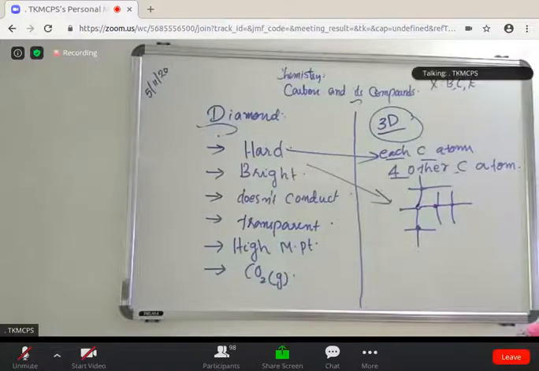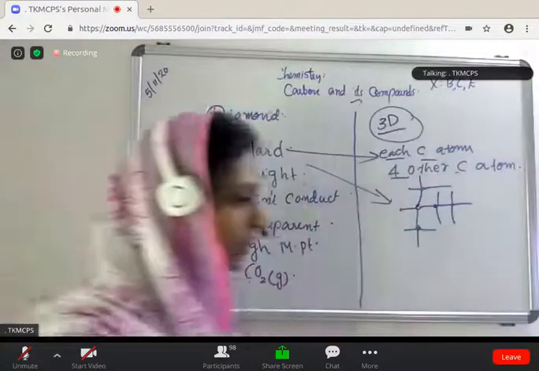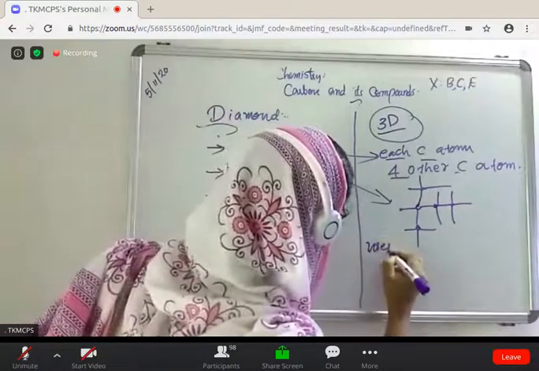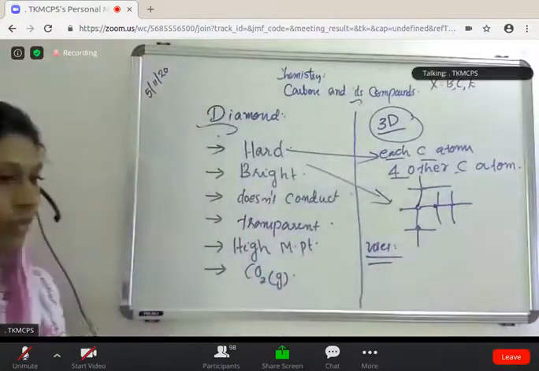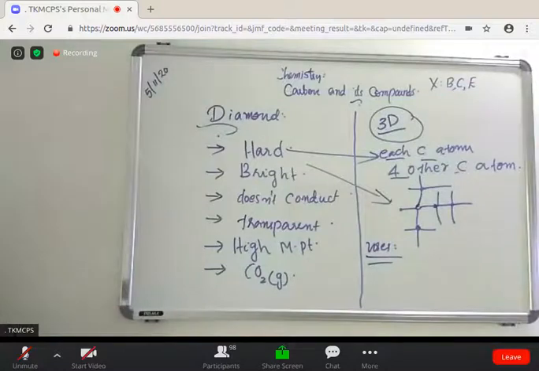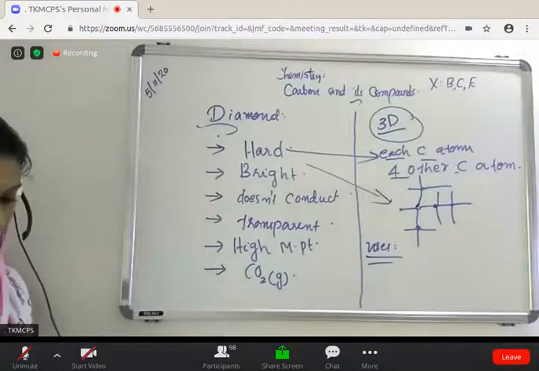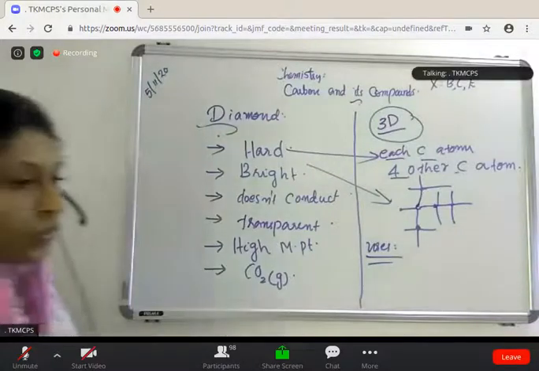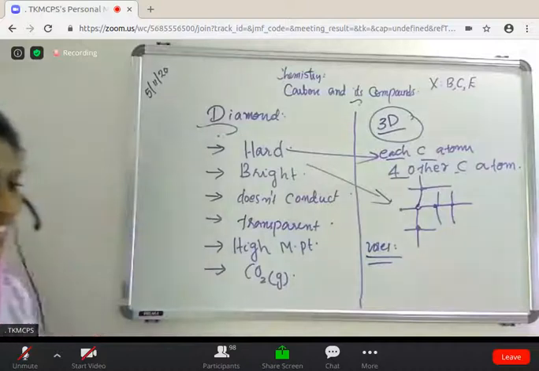Next one. What are the uses of diamond? You know the uses of diamond? Two or three uses you always learn. It is used as an ornament, in jewelry.